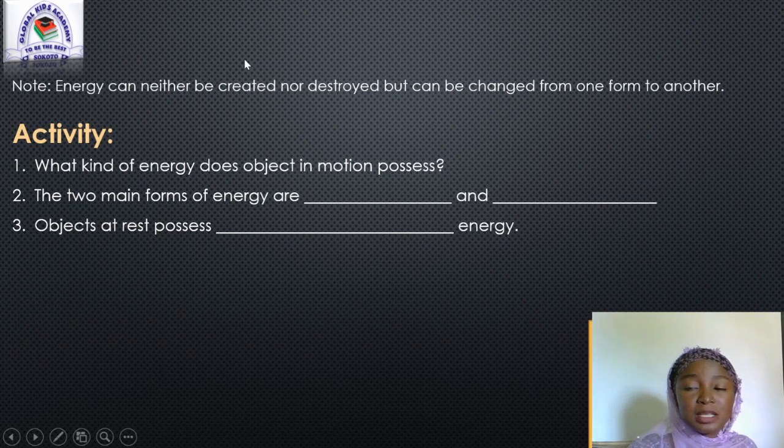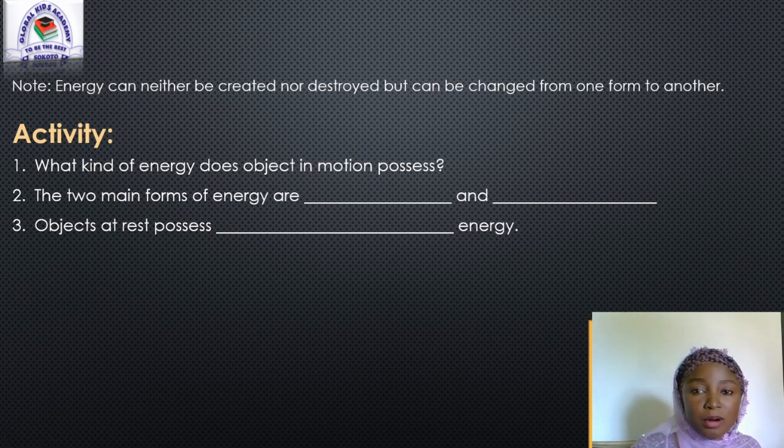Before we go, let's quickly have a recap of what we have done today. We said energy is the ability or capacity to do work. We also discussed that energy is needed to cause any kind of change. The change may be physical or chemical. Energy is needed to carry out our day-to-day activities.